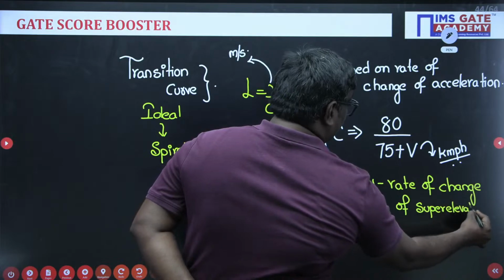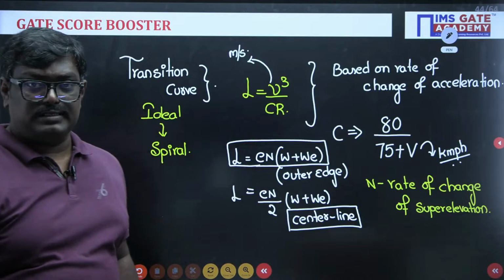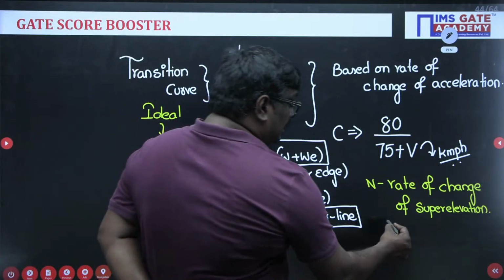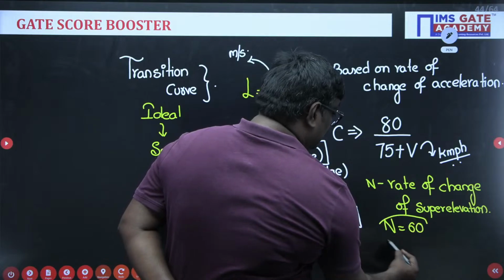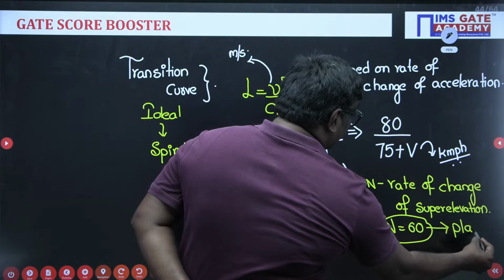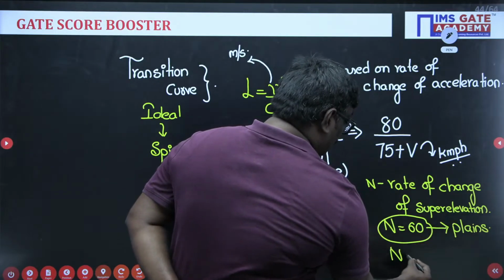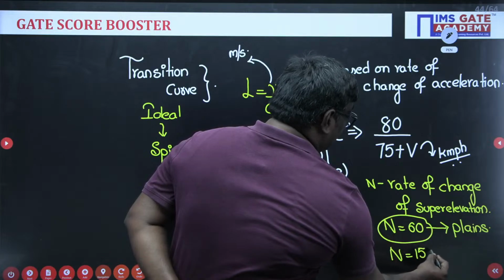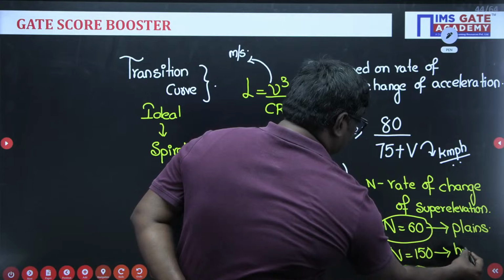And remember, the N value is equal to 60 in case of planes, and N is equal to 150 in case of hills.